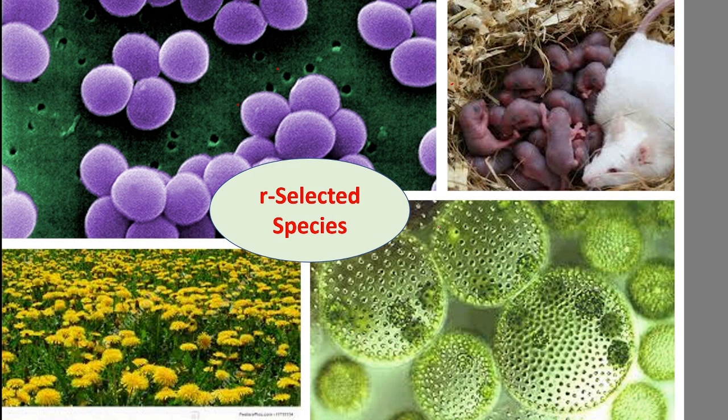So R strategists live in unstable environment where the slightest disturbance can wipe out the entire population. So to overcome this, what do they do?